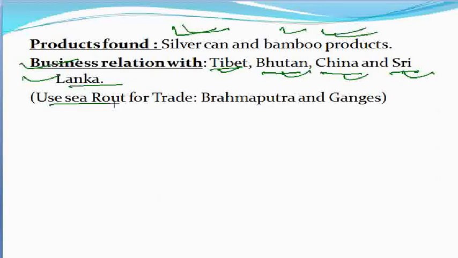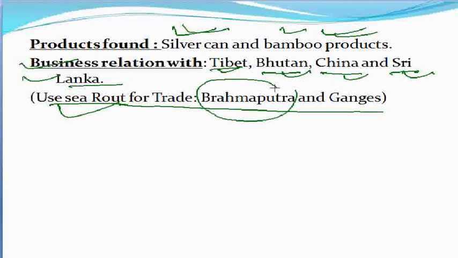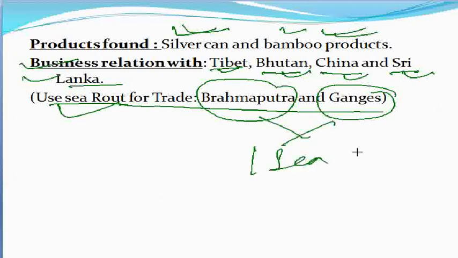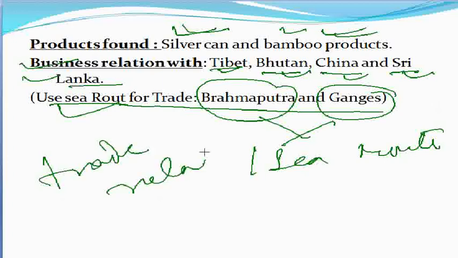And also, in order to have east trade relations with other regions, the sea route was used. That is the Brahmaputra and the Ganga River. The Brahmaputra and the Ganga River were used as a sea route for trade relations.